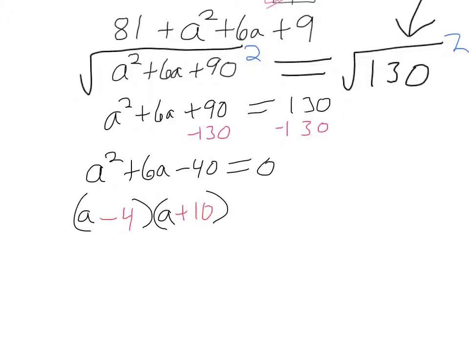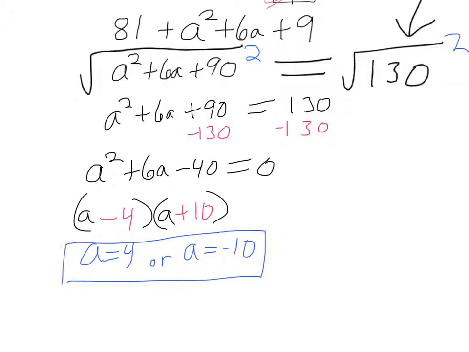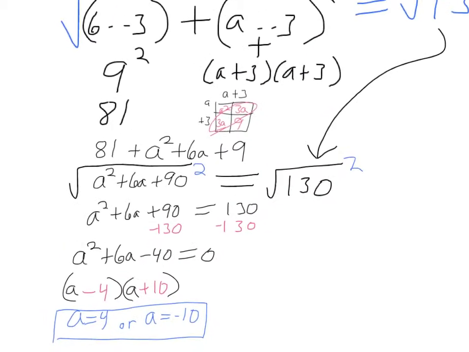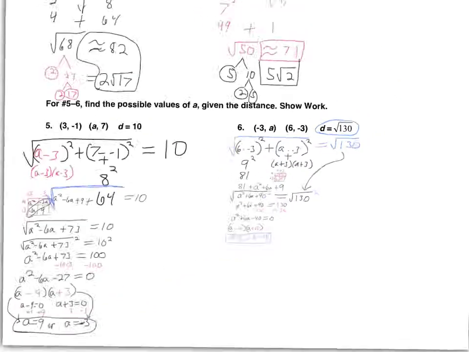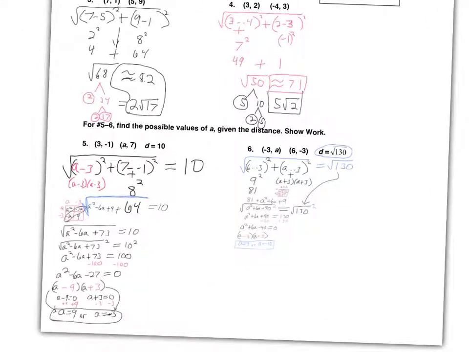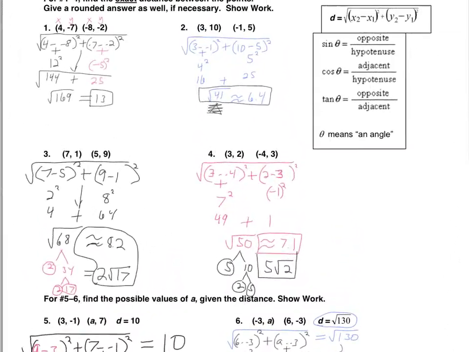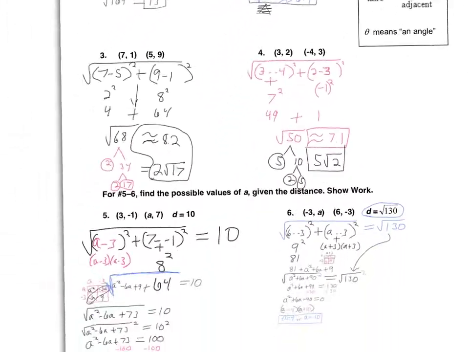So let's go ahead and take that shortcut that we talked about. Since this is a minus 4, our answer is going to be 4. Since this is a plus 10, our answer is going to be negative 10. It actually ends up being the opposite. And we get two answers. There are two possible coordinates for a that it could have been in order for the distance to be radical 130. All right. So that first page is all about lesson 11.5 on the distance formula.